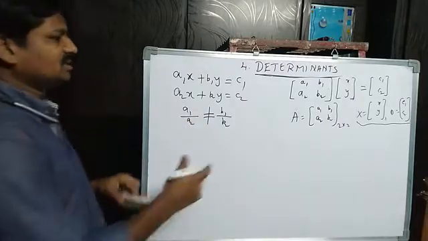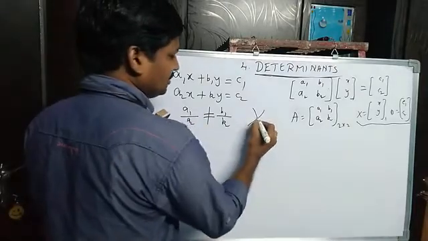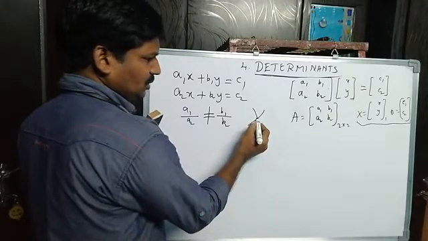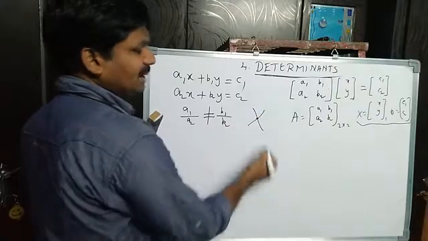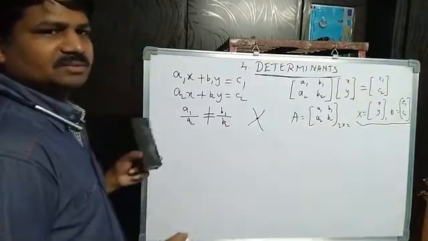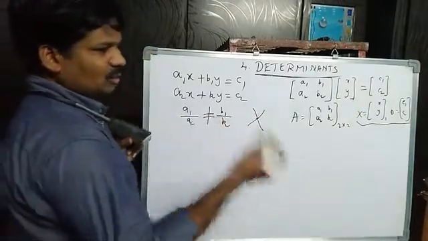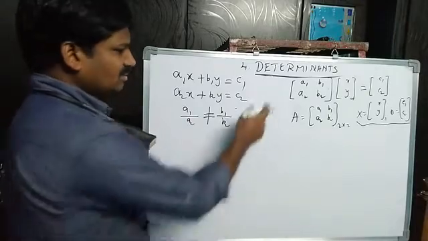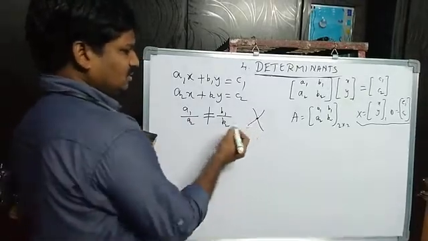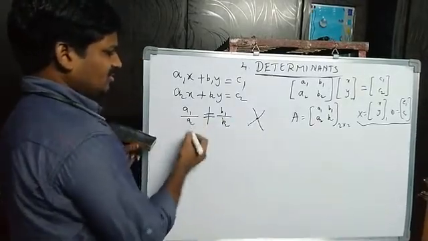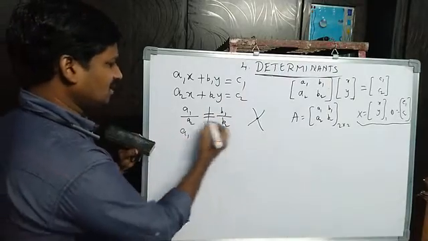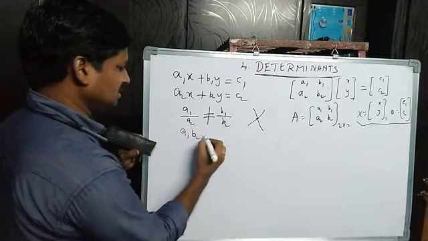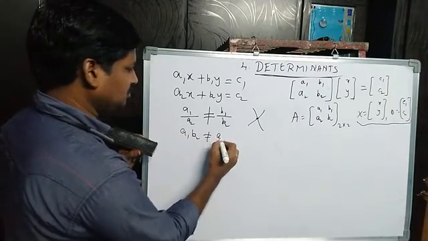Unique solution means compulsorily those two will intersect at a point. Intersect means only one solution, right? They are intersecting in the sense that they are not parallel lines and not coincident. So what is the condition? A1 by A2 is not equal to B1 by B2. Doing cross multiplication, A1 B2 is not equal to A2 B1.